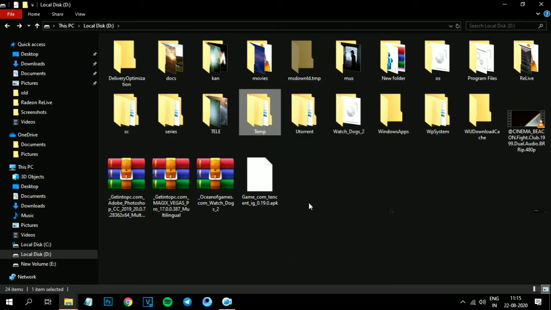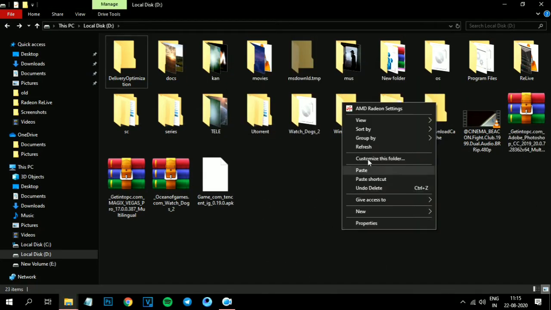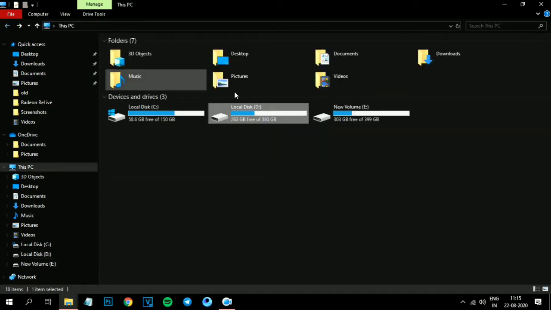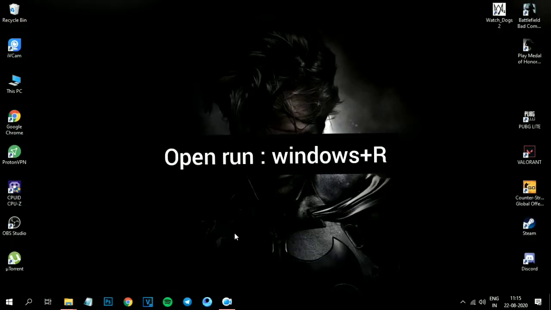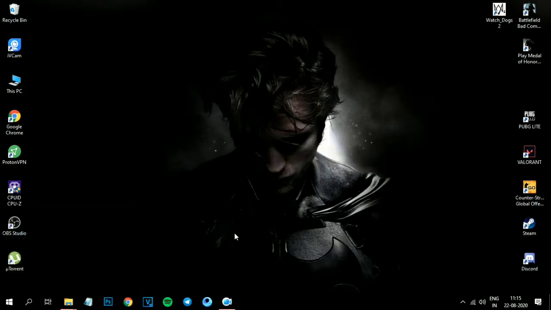Here I have already copied PUBG and pasted it in some other folder. Now you can go and delete the temp folder. After that, open Run and follow the steps. You can search for Run and open from there, or press Windows key and R.